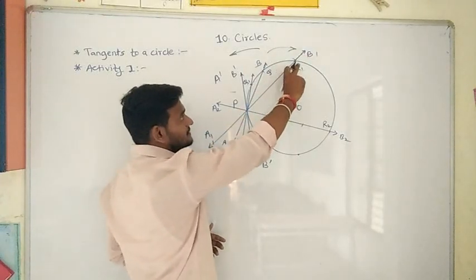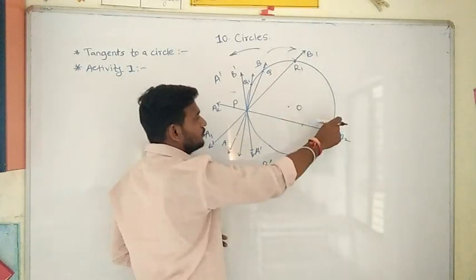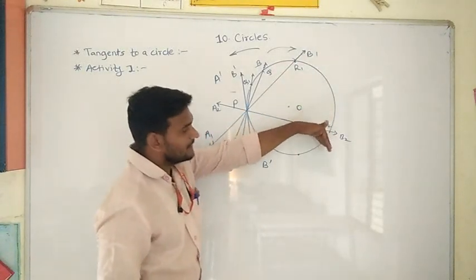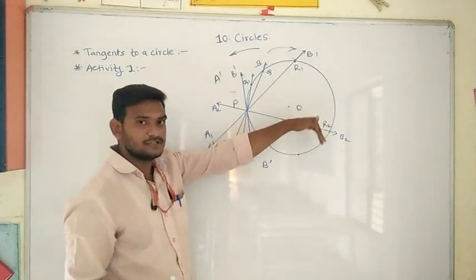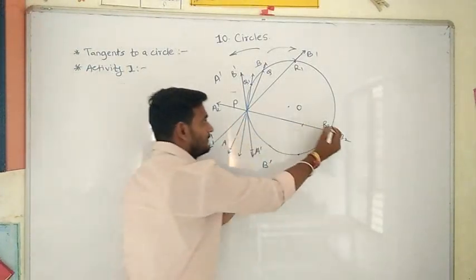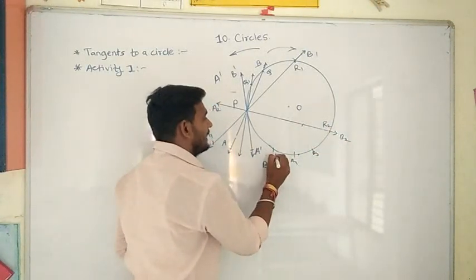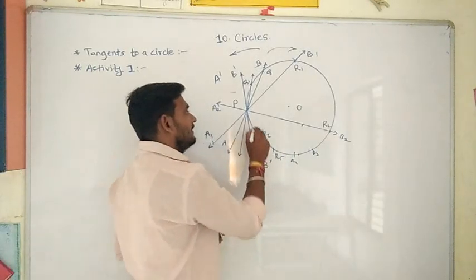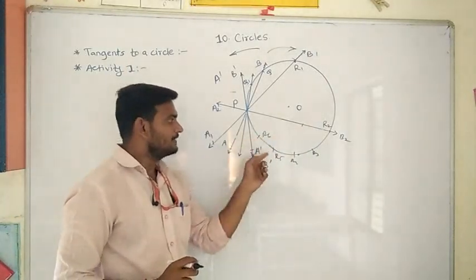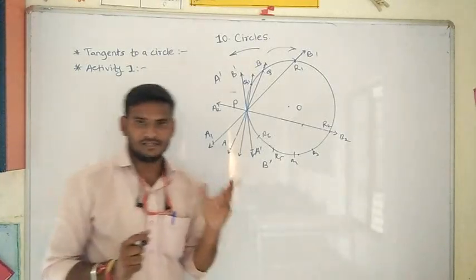And see here, while rotating towards the rightward, observe these points B1 and B2 are coming nearer to the point P or not? ऐसे रोटेट करते समय ये पॉइंट नियर आ रहा है क्या नहीं? R1, R2 closer to the point P आ रहा है ना? When it is very close to the point P, and here suppose this will be R3, R4 and R5 and R6, and finally it will coincide with the point P. When this point coincides with the point P, then we get a tangent here.